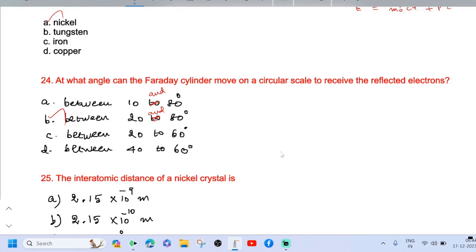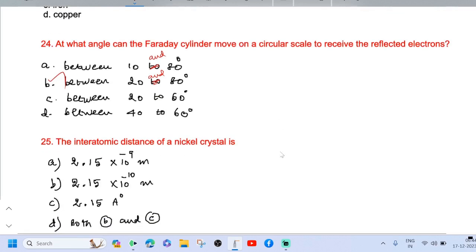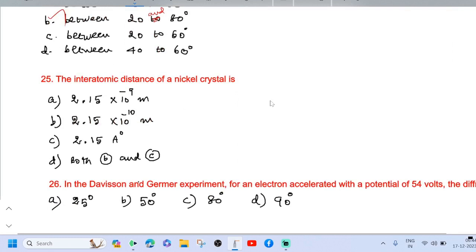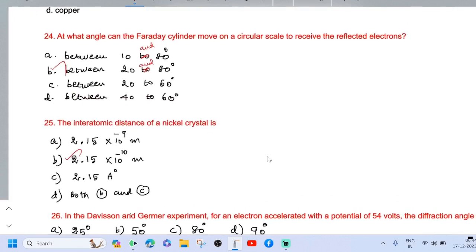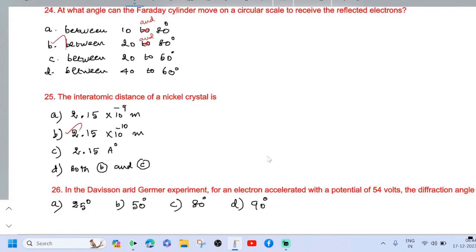The interatomic distance of nickel is 2.15 into 10 power minus 10 meter. In the Davisson and Germer experiment, for an electron accelerated with a potential of 54 volts, the diffraction angle is 50 degree. Option B.